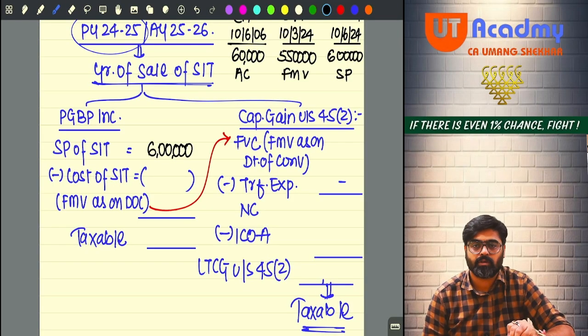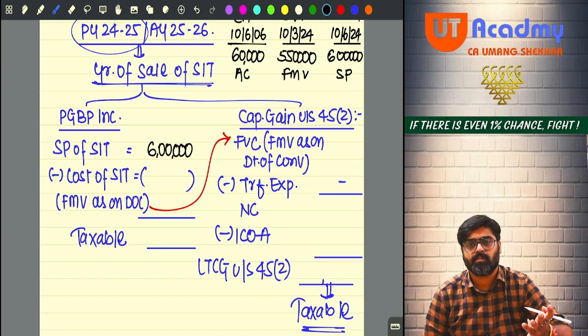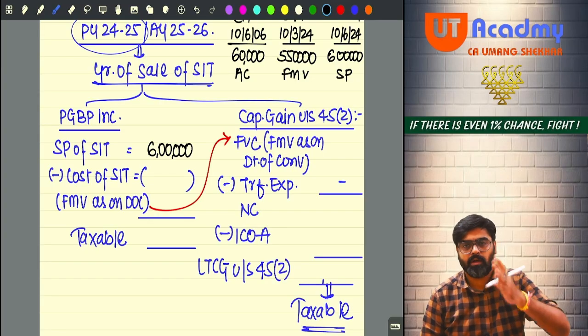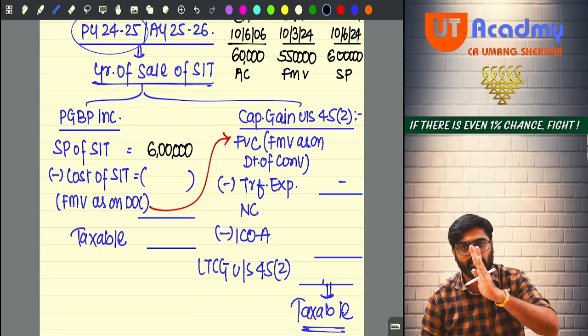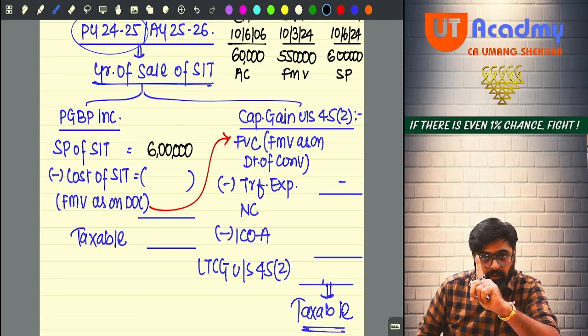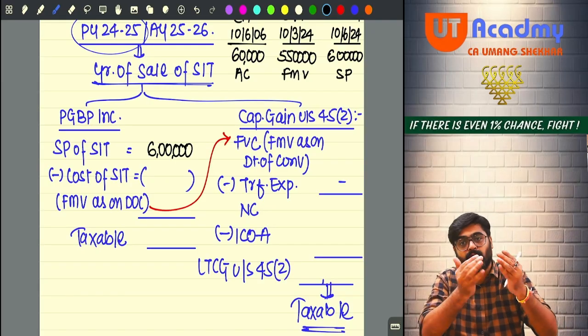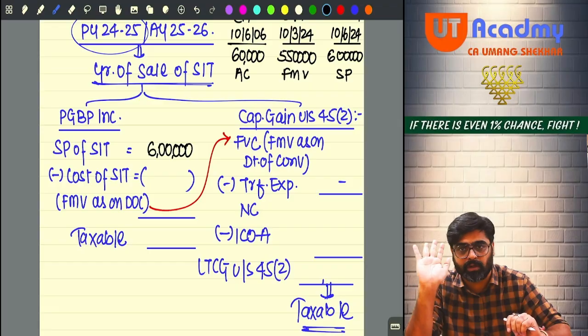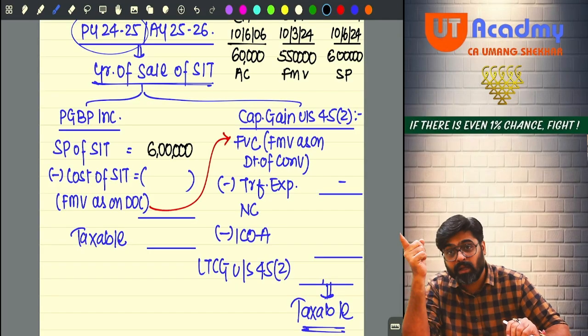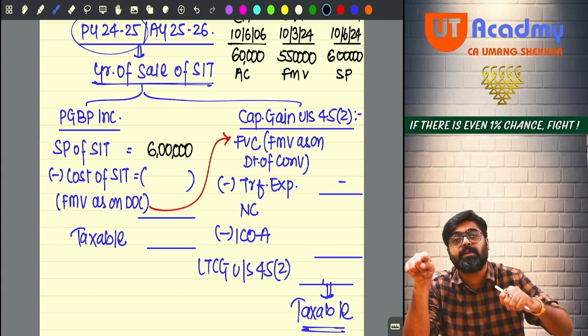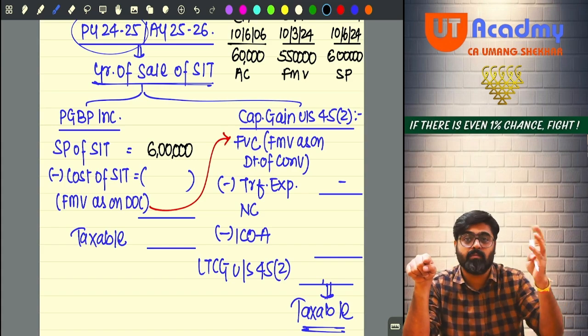Minus the cost of the stock in trade. What was the cost of my stock in trade? The fair market value as on the date of conversion, which was 5,50,000. I will take this only. So only the gain from 5,50,000 to 6 lakh will be taxable under PGBP. That's it. Because that is the gain for the period for which I am holding the asset as stock in trade. The earlier gain, for the period for which I was holding the asset as a capital asset, cannot be taxed under PGBP. That gain will come on the right hand side.